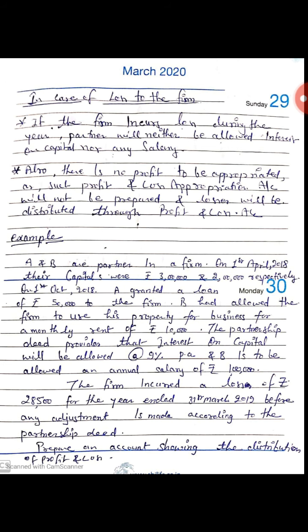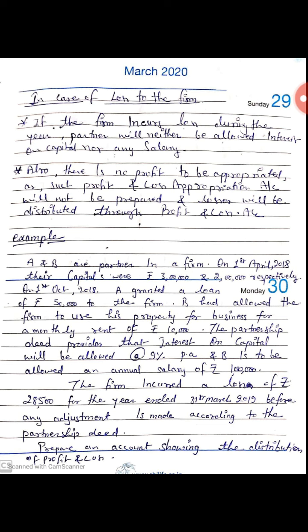Example, A and B are partner in a firm on 1st April 2018. Their capital were rupees 3 lakh and 2 lakh respectively. This is the opening capital of A and B. On 1st October 2018, A granted a loan of rupees 50,000 to the firm. B had allowed firm to use his property for business at a monthly rent of rupees 10,000. This is the rent. The partnership deed provides that interest on capital will be allowed at the rate 9% per annum, and B is to be allowed an annual salary of rupees 1 lakh.